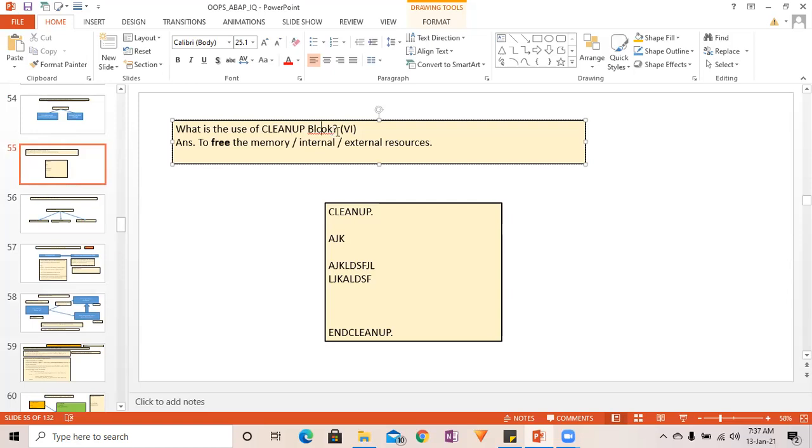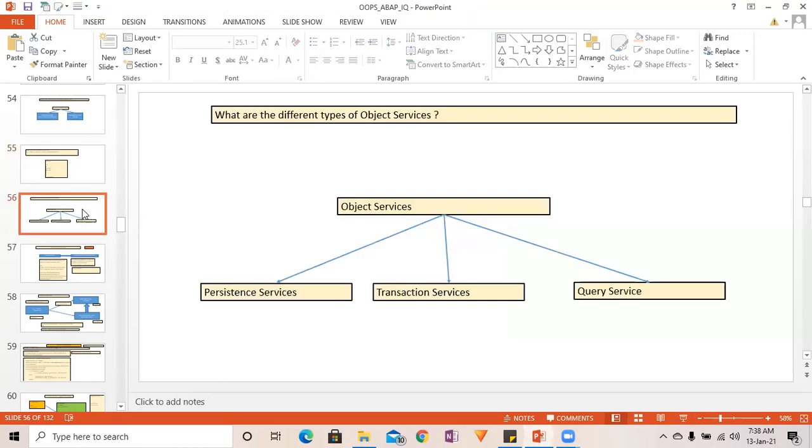Whenever a program is going to be at the end, when the object life cycle is going to be at end, that cleanup block at last is going to be called. That's the use of cleanup: to free the external and internal resources like memory and so on, right?